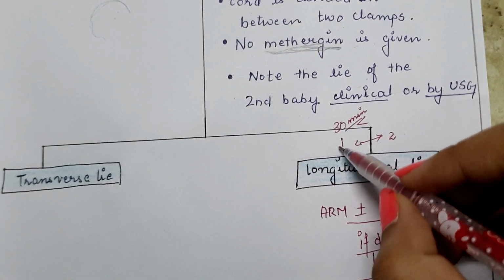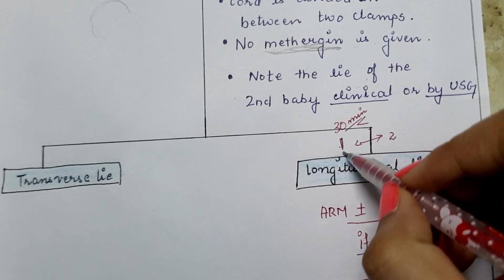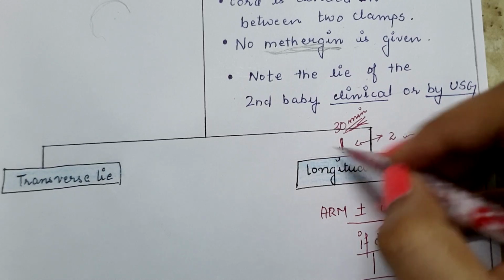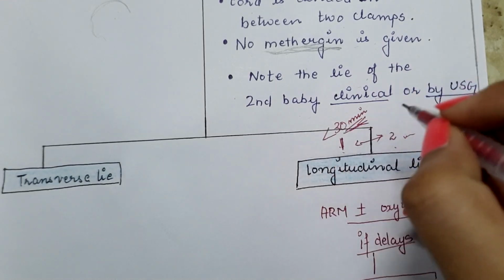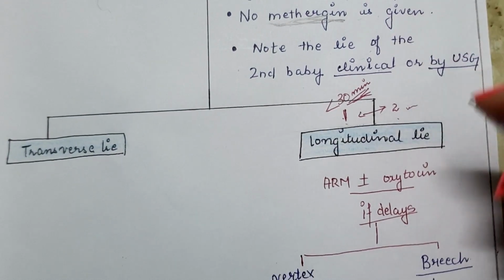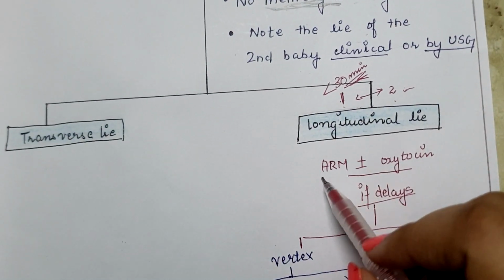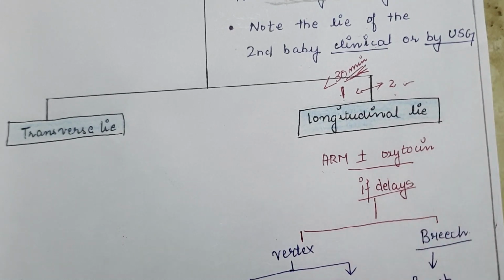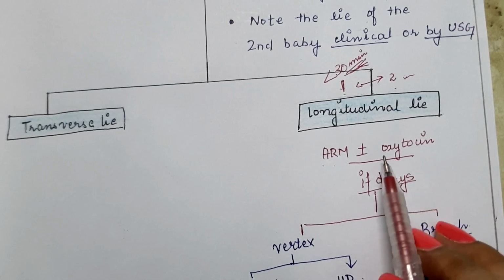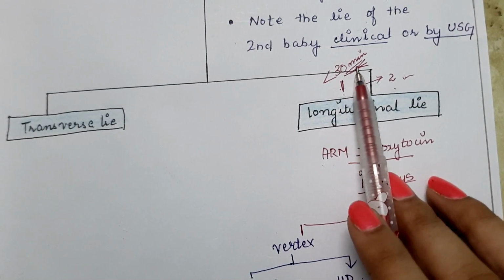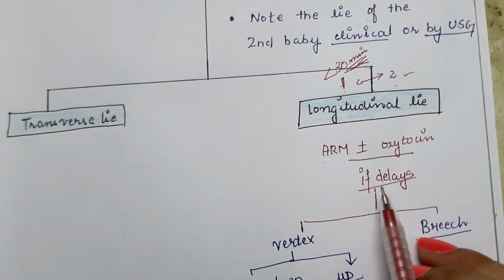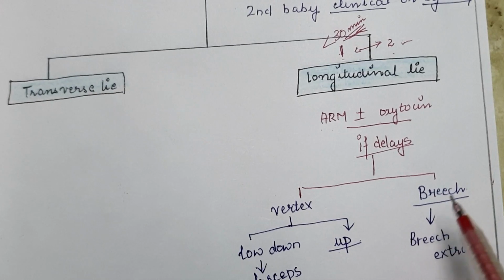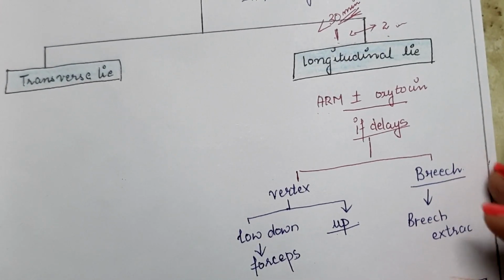If the lie is longitudinal, the time period between the delivery of the first and the second fetus is usually less than 30 minutes. If the lie is longitudinal, then artificial rupture of membranes should be done and oxytocin should be administered to increase the uterine contractions. But if it takes more than 30 minutes to deliver the second baby after the delivery of the first baby, then interference should be done.